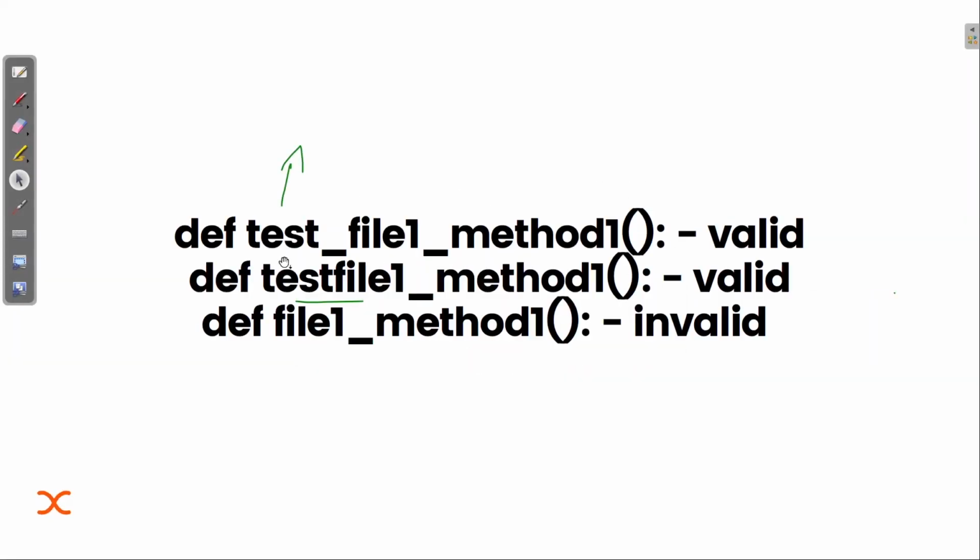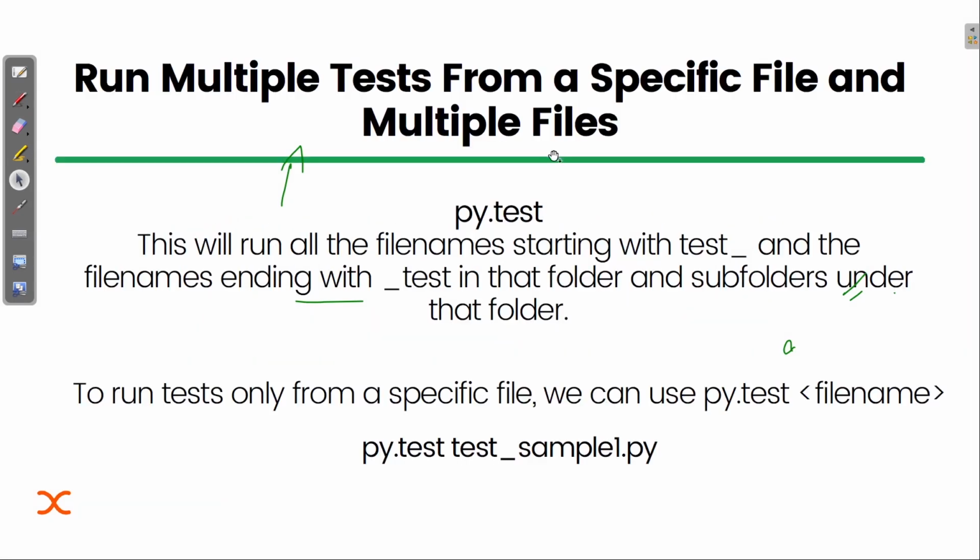Okay, so what is the format to write a test method? It's the same way we were doing for a Python file. We need to start with test. So you can see test, and then I'm writing the method name. It can be anything. But also one thing is there, if you start with test and there is no underscore in case of a method, it can work. It is valid, okay. But if it is not starting with test, then it will be invalid, okay. So I guess that is clear. You can go and check how it works, okay. I will show you that too, don't worry.